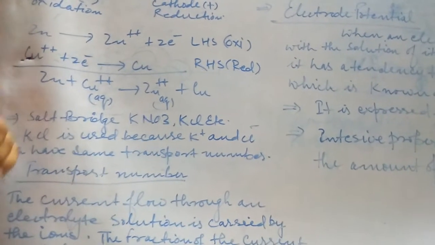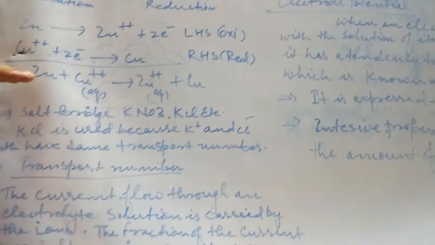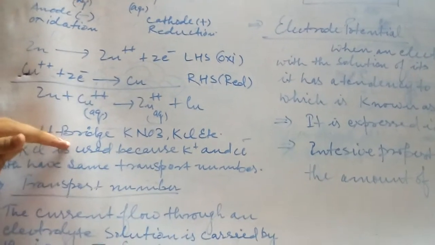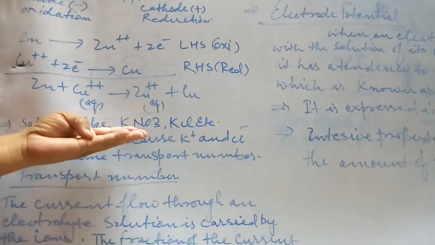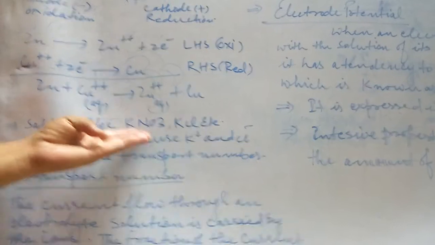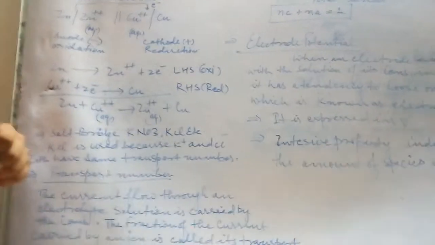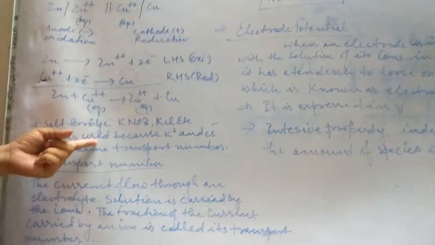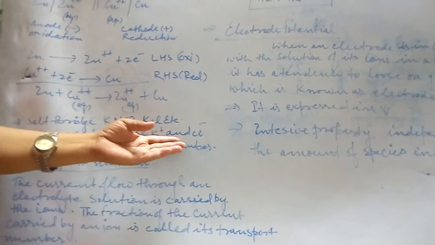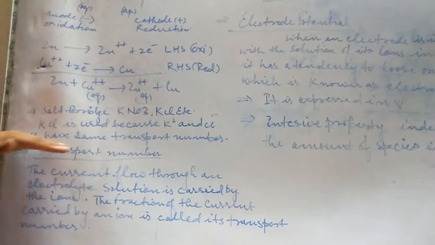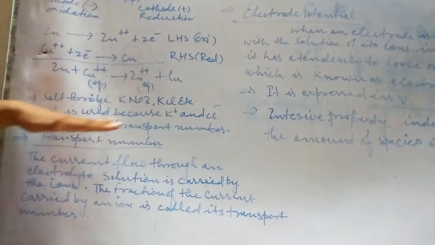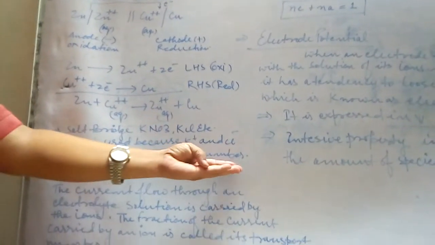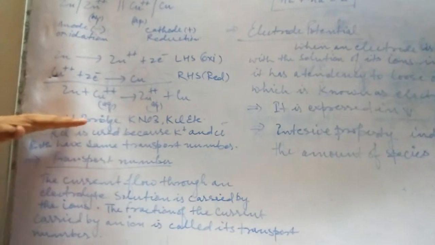Children, one thing you have to remember here, this is a special point. The salt bridge contains a strong electrolytic solution like KNO3, potassium nitrate, and KCl. But usually potassium chloride is used because potassium ion and chloride ion both have approximately the same transport number. Children, you are getting a very new discussion here during the study of the salt bridge.